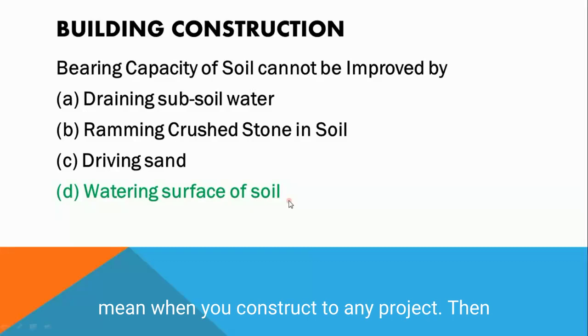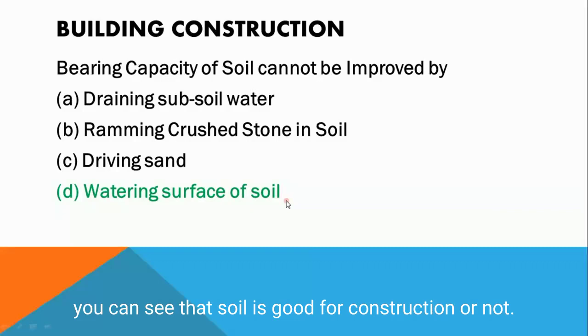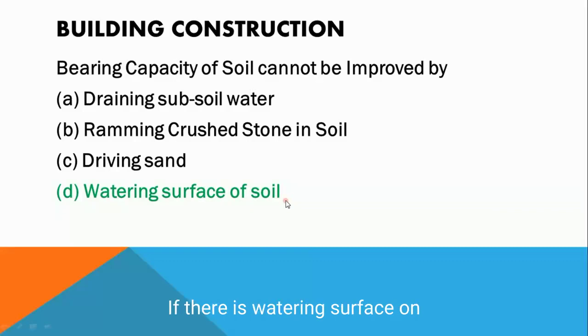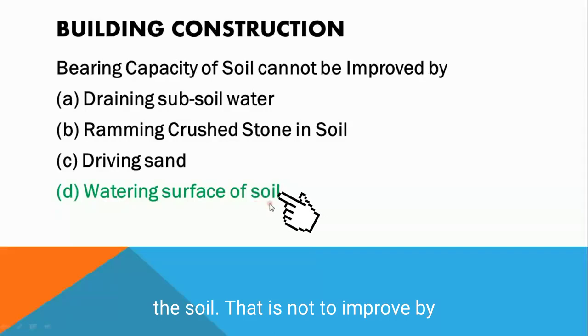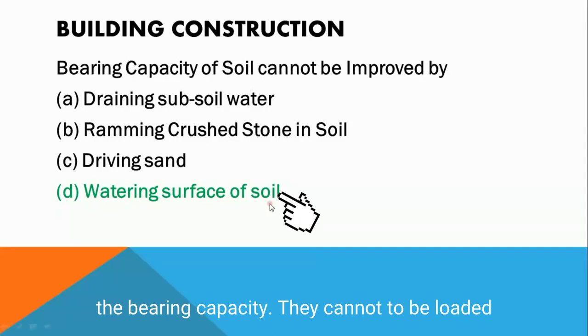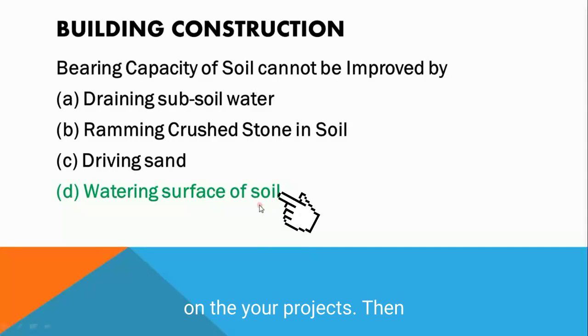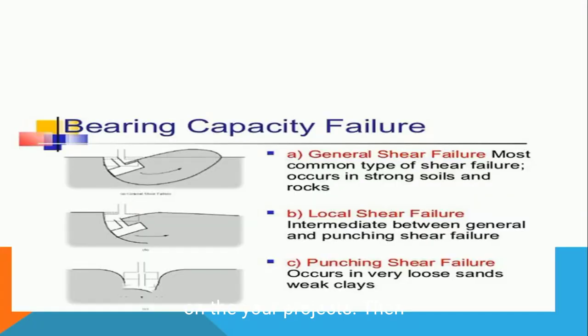That means when you construct any project, you check whether the soil is good for construction or not. If there is water on the soil surface, the bearing capacity cannot be improved, and it cannot be used for your project. You can also see the bearing capacity failures.